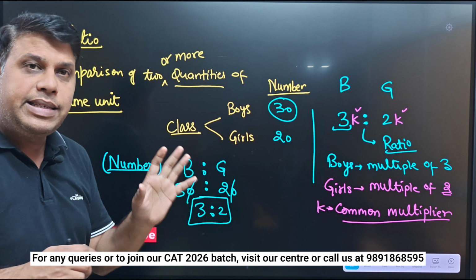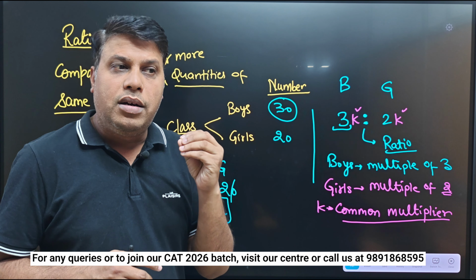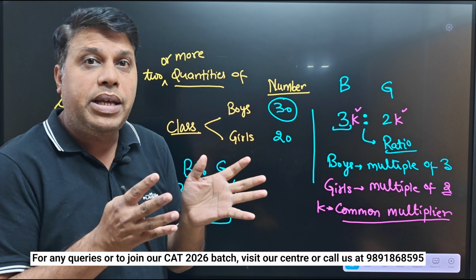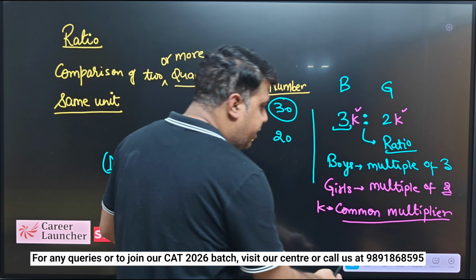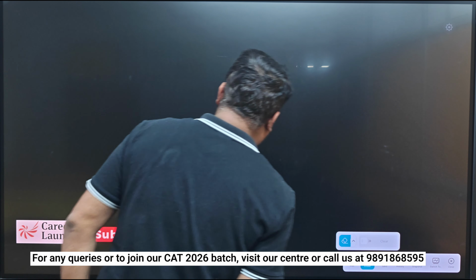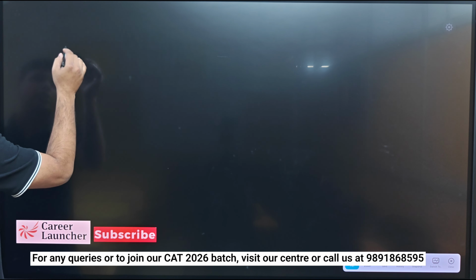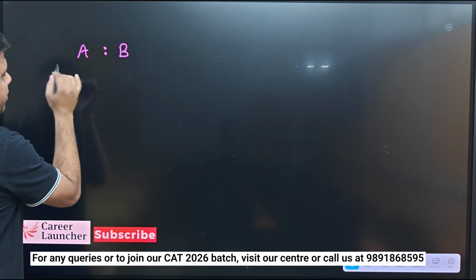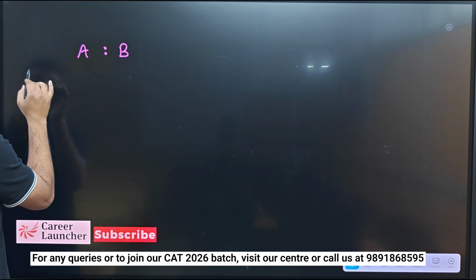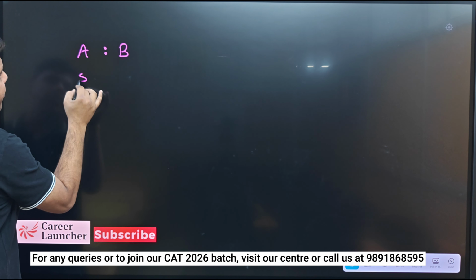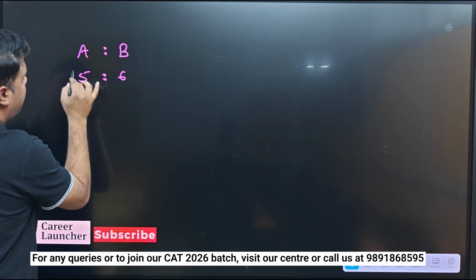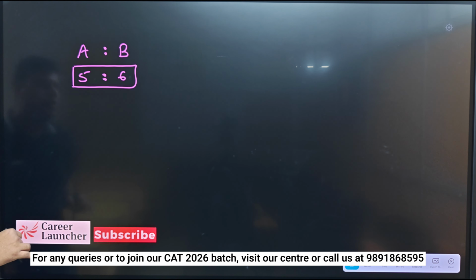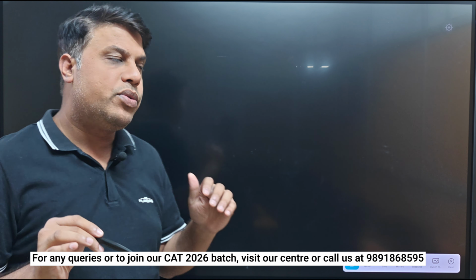So let's take some examples so that we can get what we have learned so far, right? Suppose the ratio of A and B is 5:6.